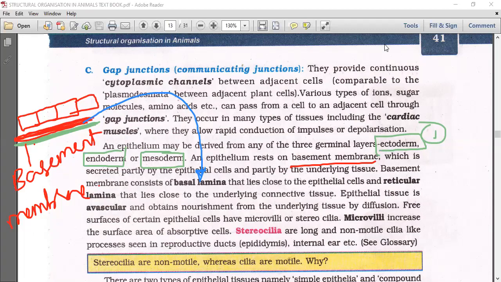Here it is: basal lamina and reticular lamina, which lies close to the underlying connective tissue. Reticular lamina lies close to the underlying connective tissue. So let's draw a little bigger and we'll come back here.